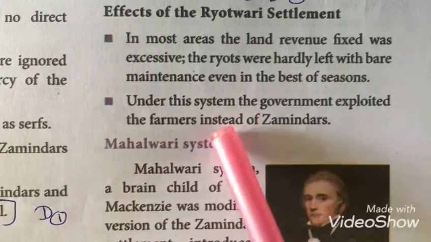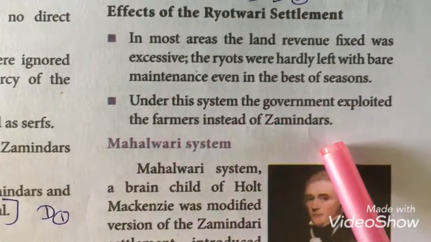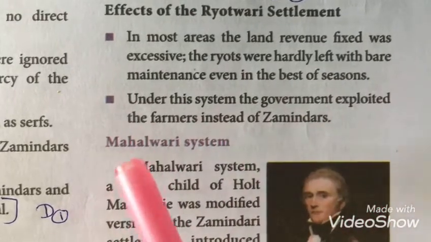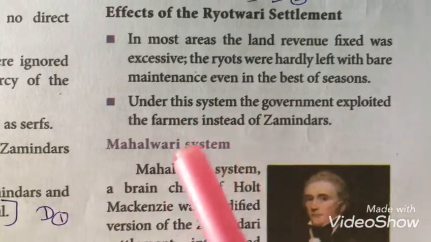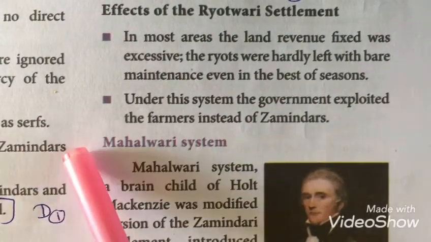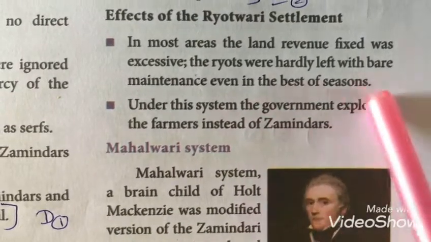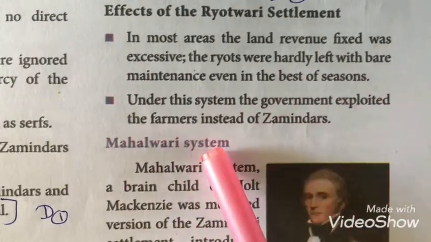Under this system, the government exploited the farmers instead of zamindars. In the permanent settlement system, the government asked the zamindars to collect the land revenue, but in this system the government directly exploited the farmers.